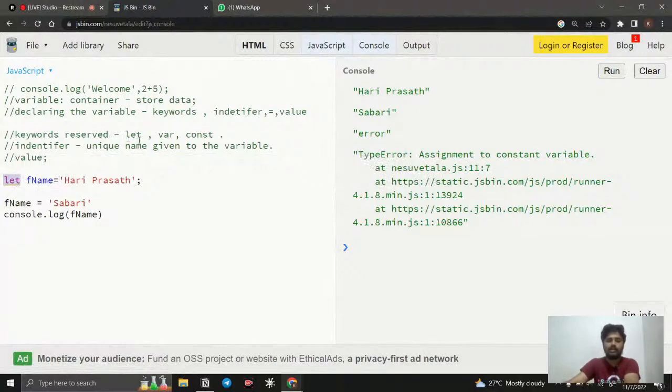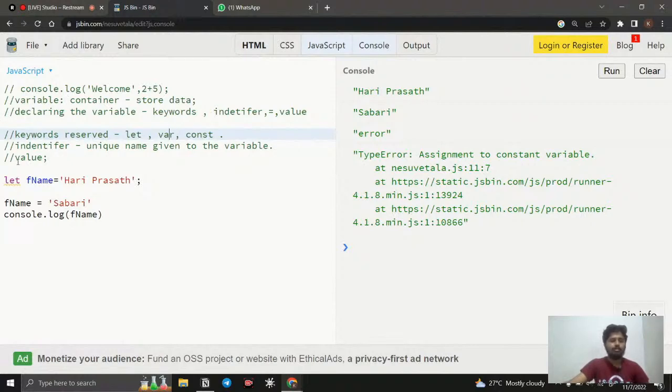So the most common use case now is we have let and const, and avoid var, right? When we discuss advanced concepts like scoping and hoisting, you will know why we are avoiding var and all. Okay, so that is the common difference between the keywords. You can use either let or const as your preference, when it comes to a constant variable or a reassignable variable.